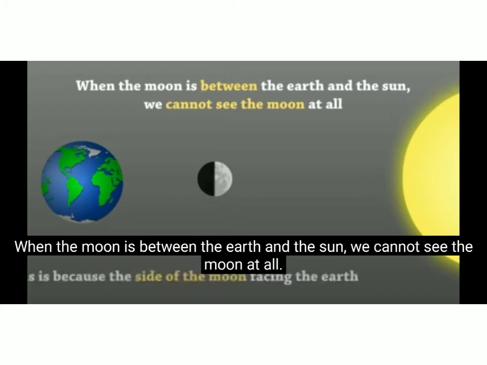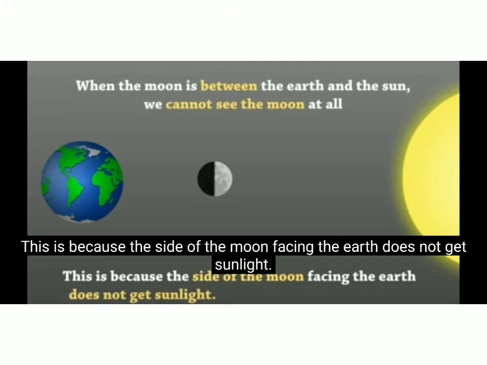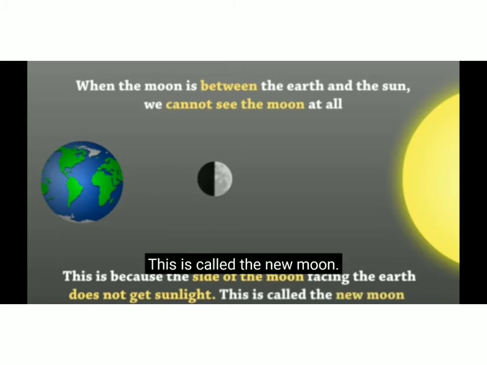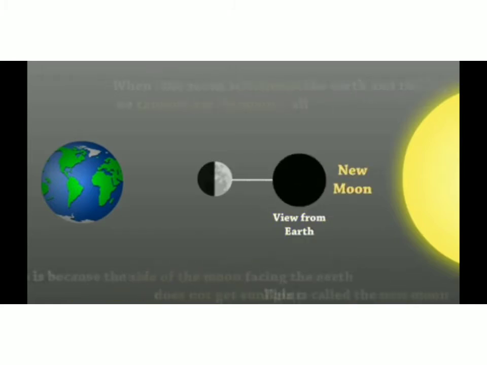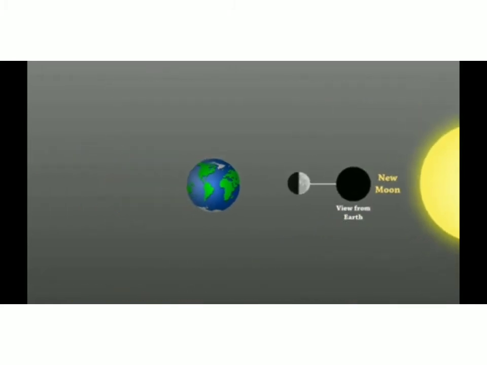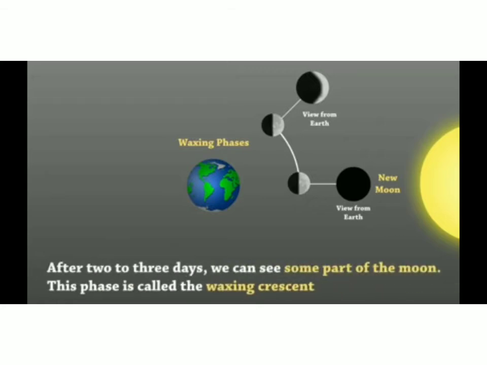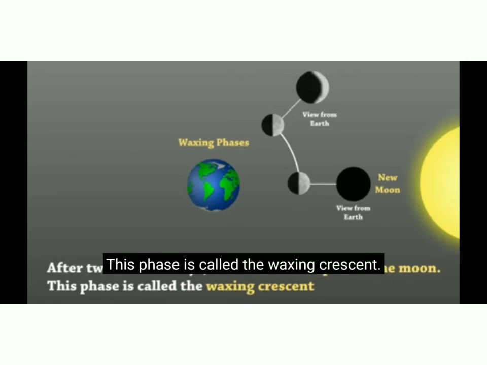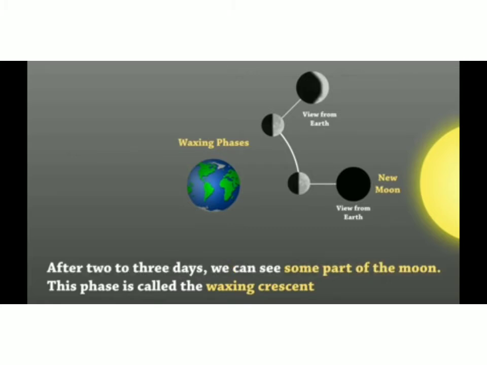Why? Because the side which is towards the earth is not illuminated. Okay? So that side of the moon is not getting sunlight, and this condition is called new moon, as viewed from the earth. After 2 to 3 days, we can see some part of the moon, and this phase is called the waxing crescent.